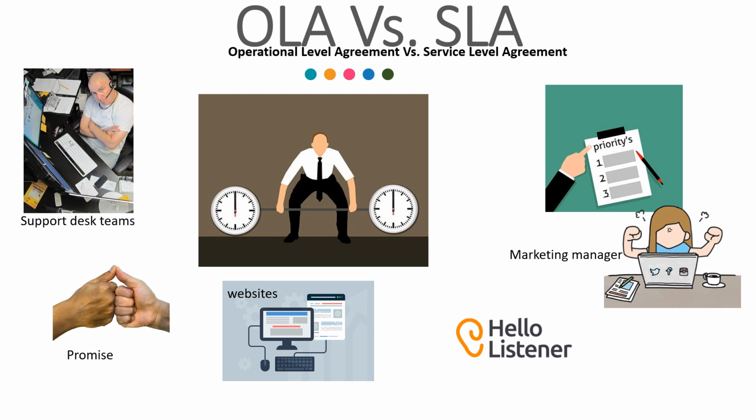Let me give an example. You have two teams, your IT and marketing team, and there is an SLA which you agreed between the marketing team and the IT team, that your website will have an uptime of 99.99%. So the IT team maintains an OLA, correct?